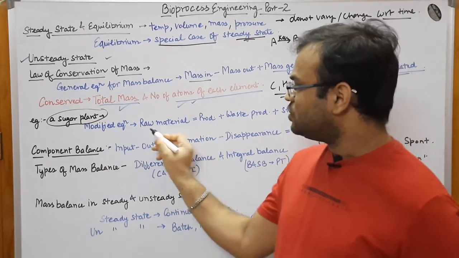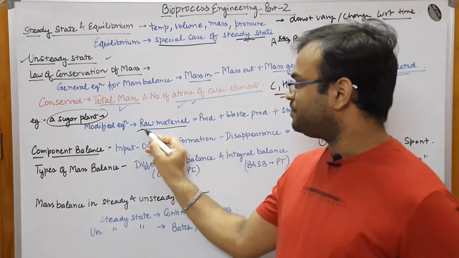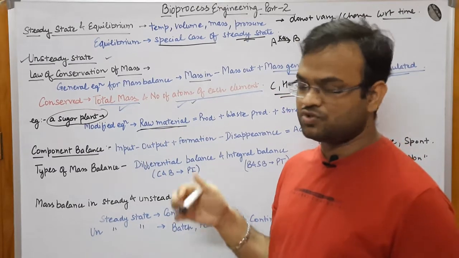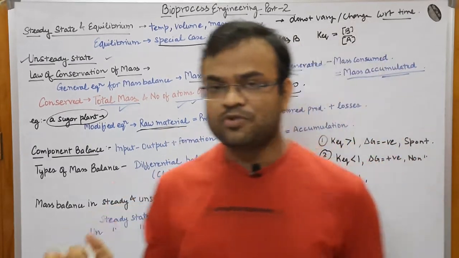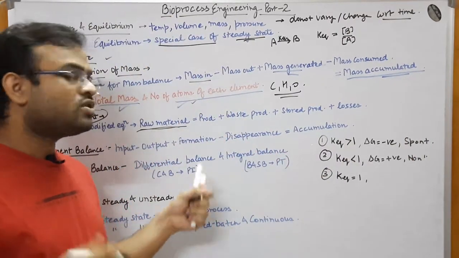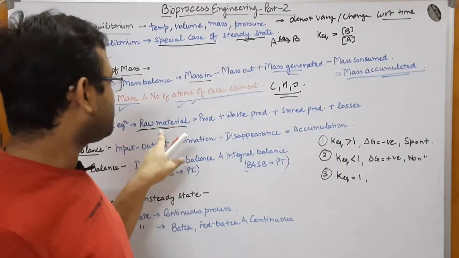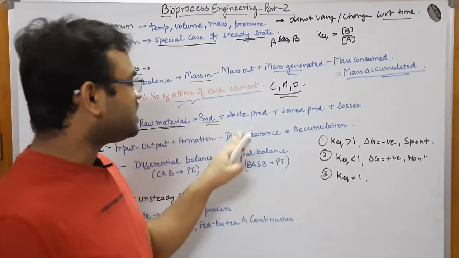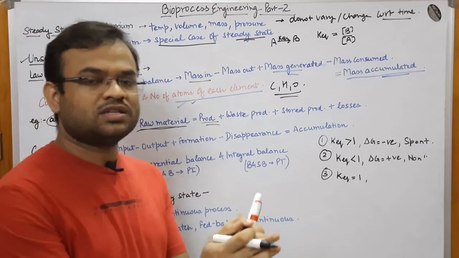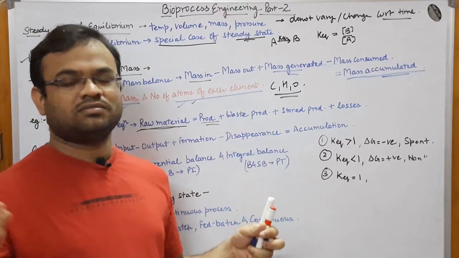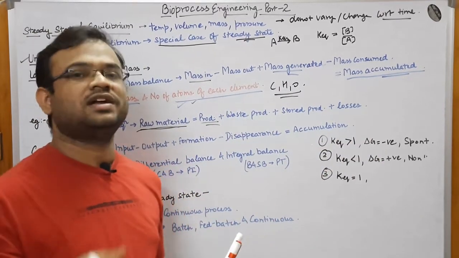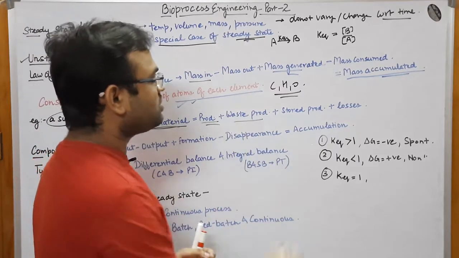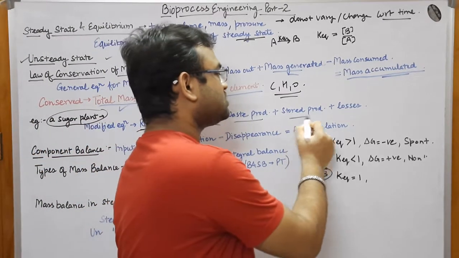What you are doing is, you are putting in the raw material, that means you are putting in the sugar canes and all, and with the help of sugar canes your aim is to form the sugar. So raw material would be equal to the product, that means the sugar, plus waste product. There would be some plant things that would be considered as waste. Plus this would be the stored product.